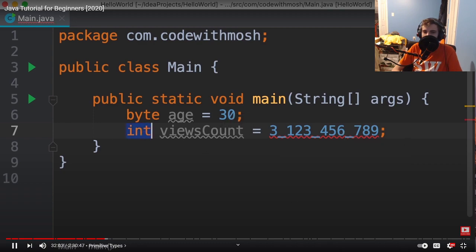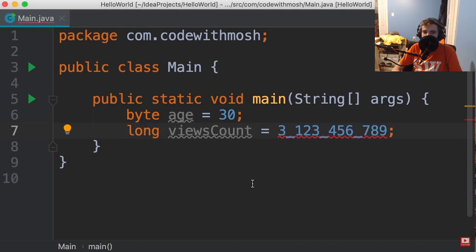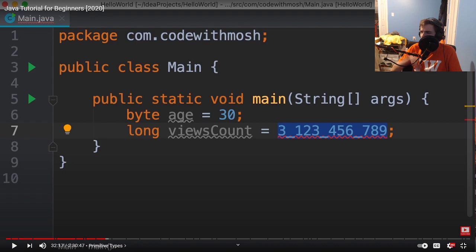Integer number too large. So we need to change the type of this variable to long. However, the error is still there. What's going on here? The reason we're getting this error is that by default, Java sees these numbers as integers. So even though we have defined the type of this variable as long, Java